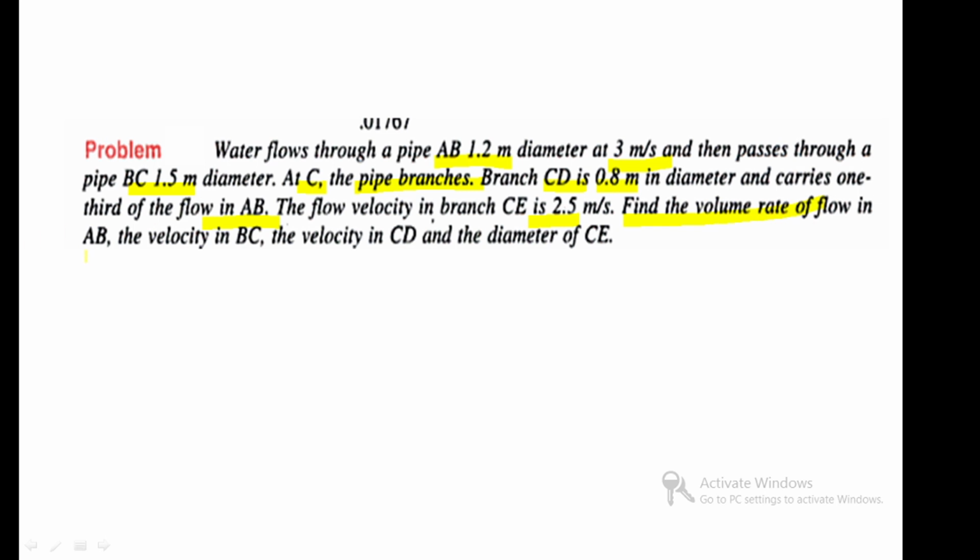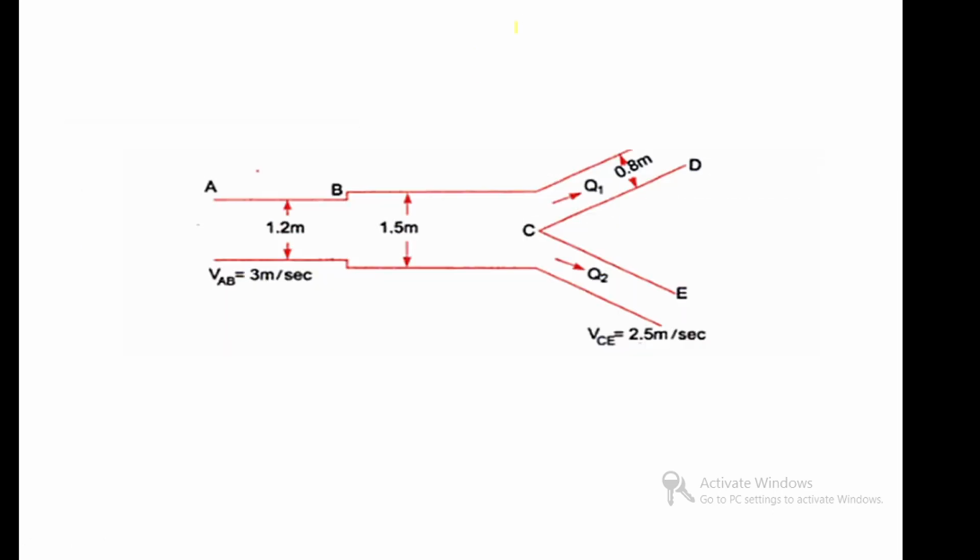First you have to write the given data. Okay, and based on the given data you draw one diagram. This is the diagram. AB is 1.2 meter diameter and BC is 1.5 meter diameter. AB velocity is 3 meter per second, and then CD diameter is 0.8 and velocity at CE is 2.5 meter per second. These are the values given here.